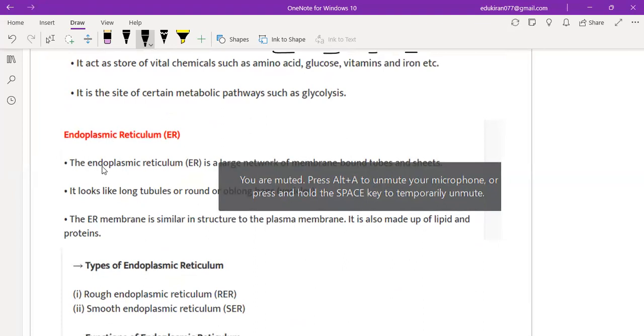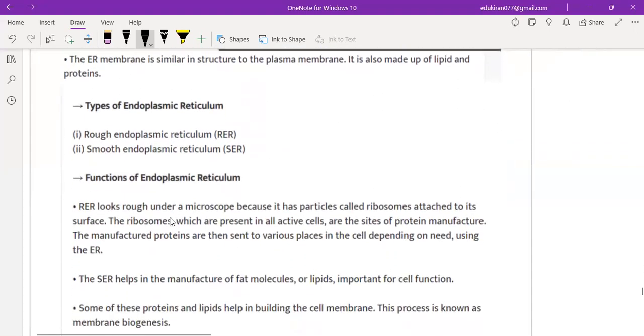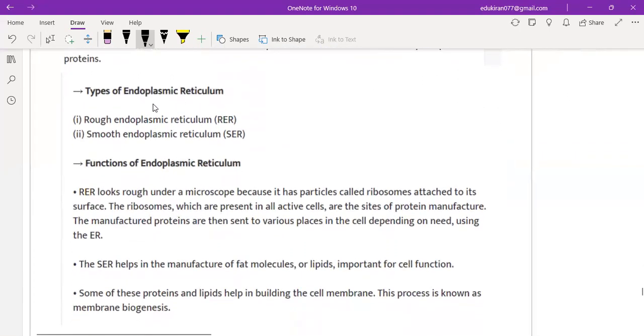Okay. So ER is basically the larger network of membrane. When you get a lot of membrane, that forms ER. It looks like long tubular or round or oblong bags, right? ER is basically similar to plasma membrane. It is also made up of lipid and protein. Very, very important parts come from here.